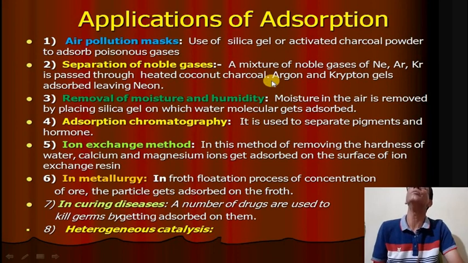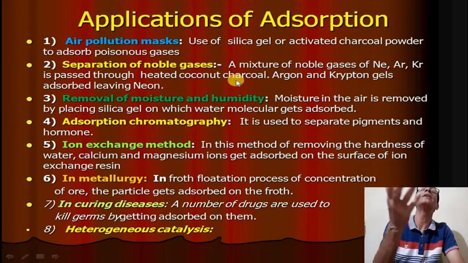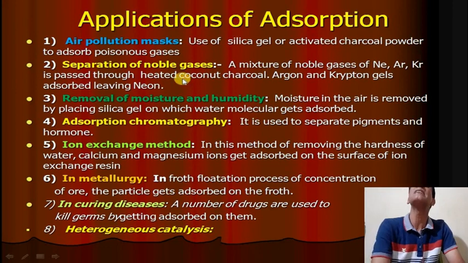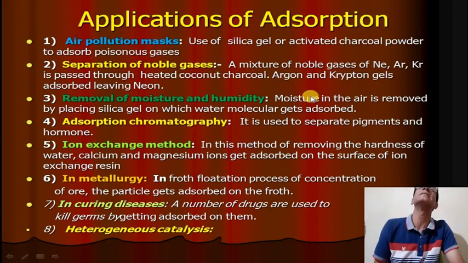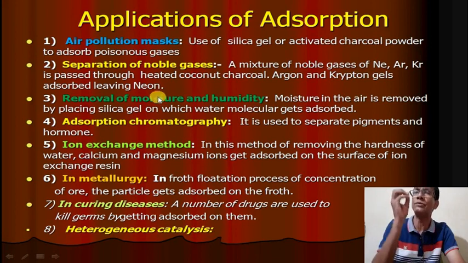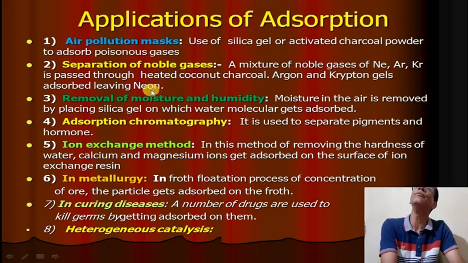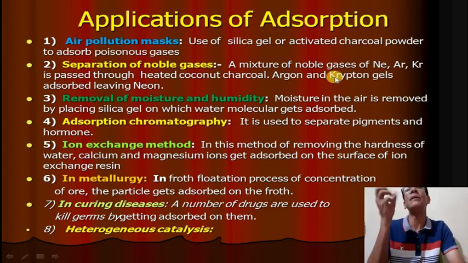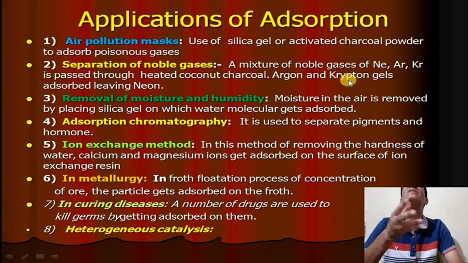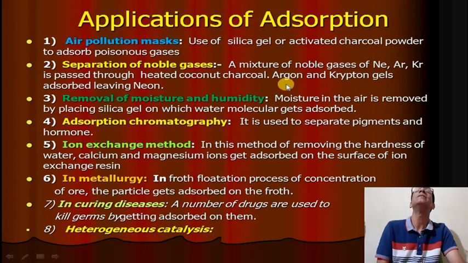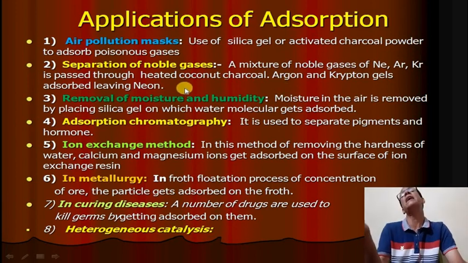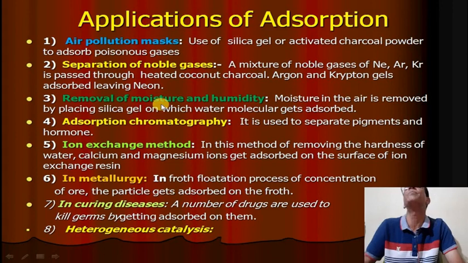Then separation of noble gases. The argon, neon, krypton and other gases can be separated using coconut charcoal. If you use charcoal, it adsorbs the selected gases. Argon and krypton will be adsorbed, leaving behind neon. Neon will be left, but argon and krypton will be adsorbed because they have a large surface area. Because their boiling point is higher and their critical temperature is higher, they are easily adsorbed. That's why they can be easily separated.